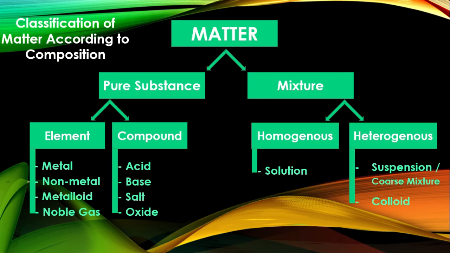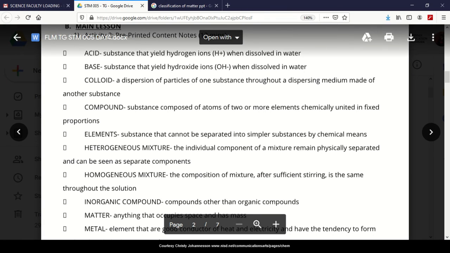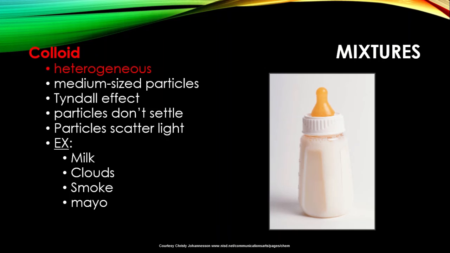The other classification of your heterogeneous mixture is called colloid. In colloid, the particles of one substance are dispersed or floating around throughout a dispersing medium made of another substance. An example of this is milk. Milk is composed of many types of substances, most of them being the milk itself and the fat globules or fat particles.